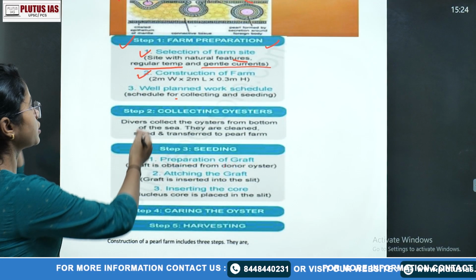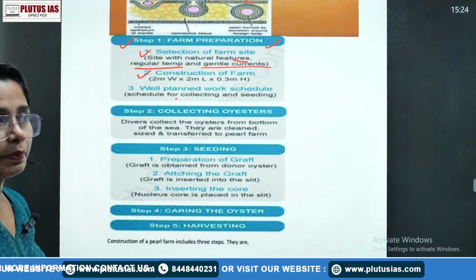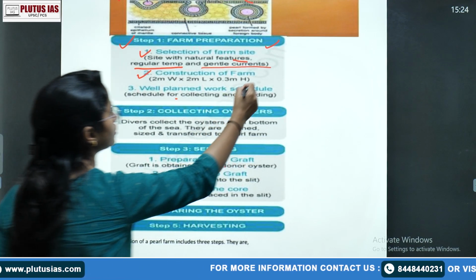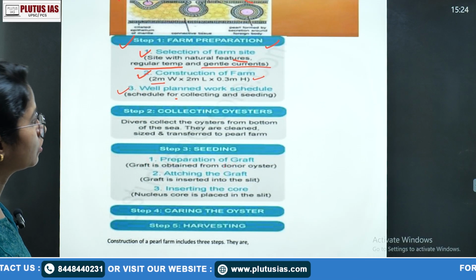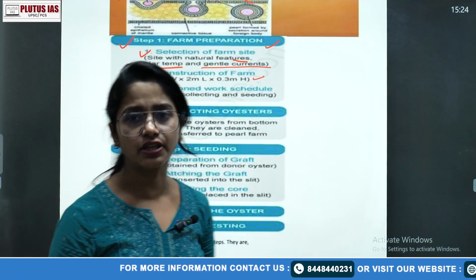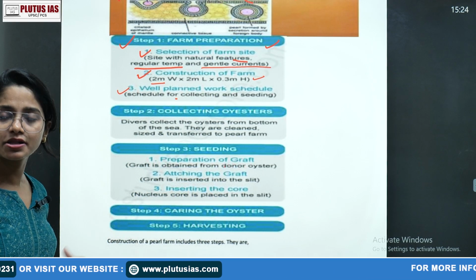Second is construction of the farm in which the pearl animals, Pinctada, grow. The ideal size is this. Then a well-planned work schedule, of course: the collection, seeding, brooding animals, fertilization, growing more numbers of animals such as Pinctada.